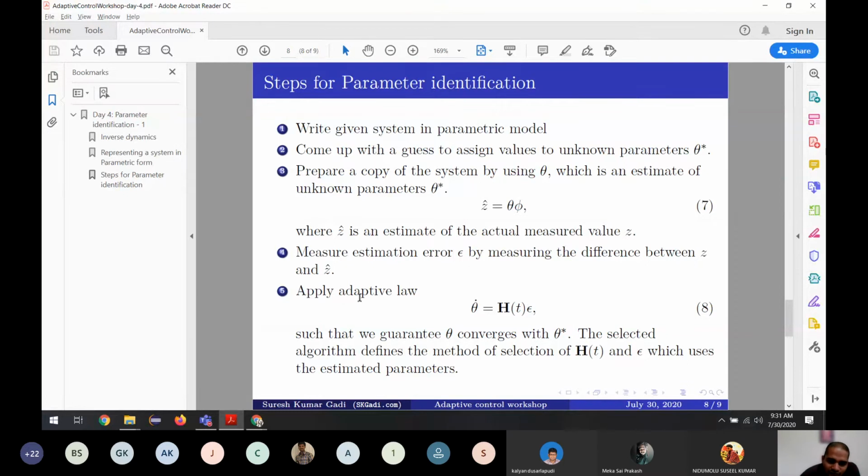The next one is we come up with an adaptive law. This is called adaptive law. What is an adaptive law? We come up with a law, or we can say some differential equation. It's always a differential equation. And this differential equation gives theta. Remember what is theta? Theta is the estimate of theta star. The theta star is something real or accurate, the real life system, and theta is the estimate. So we are having theta here.